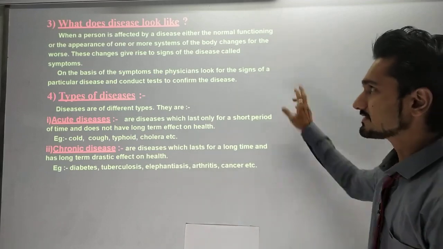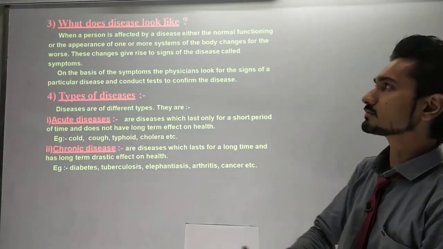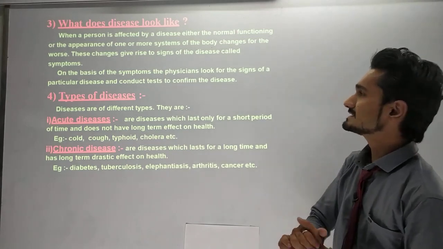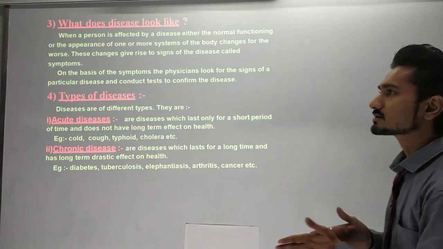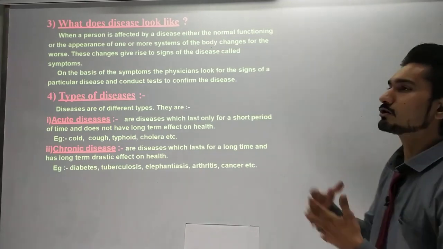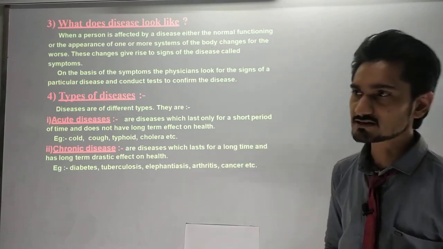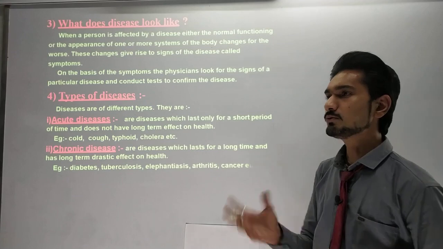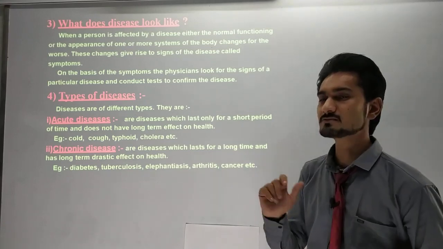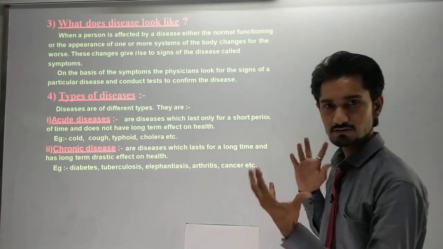So when a person is affected by a disease, either the normal functions or the appearance of one or more systems of the body changes for the worse. These changes give rise to the signs of the disease, called symptoms. Whenever you get a disease, you feel some kinds of symptoms. Otherwise, when you are doing things naturally, you don't feel any symptoms in your body. And if symptoms come, then you can say that you got a disease.